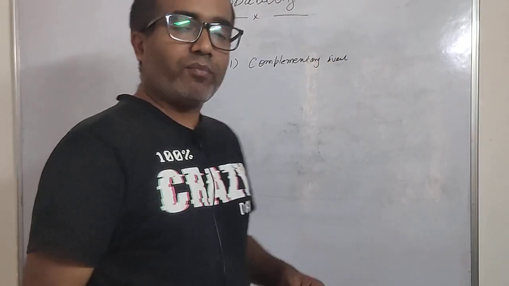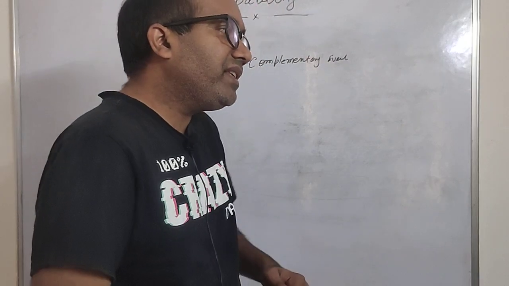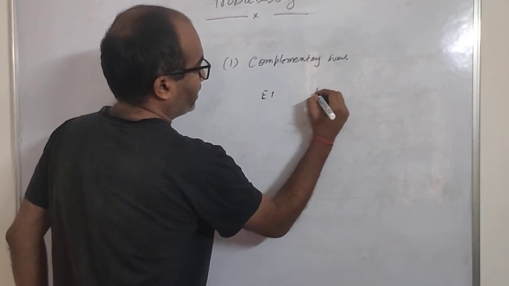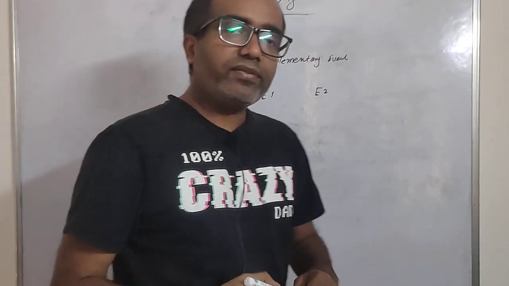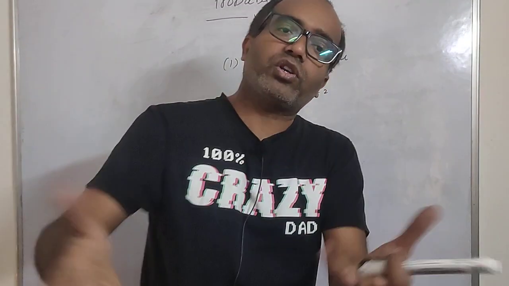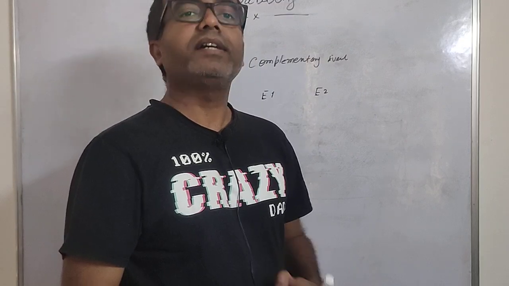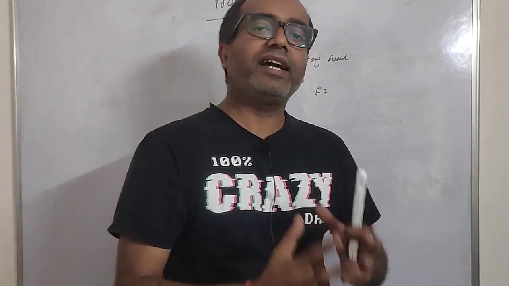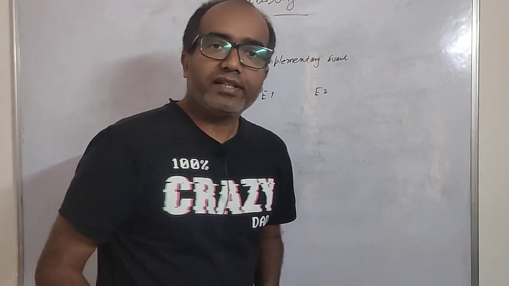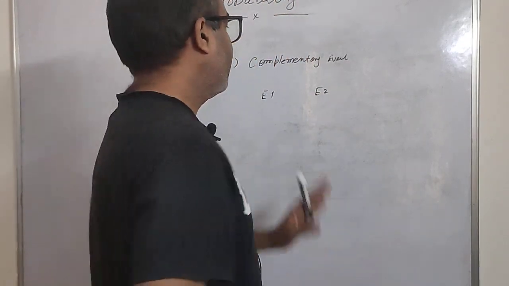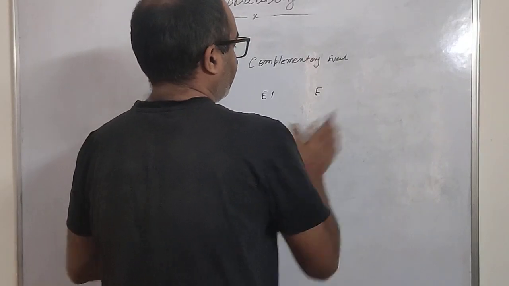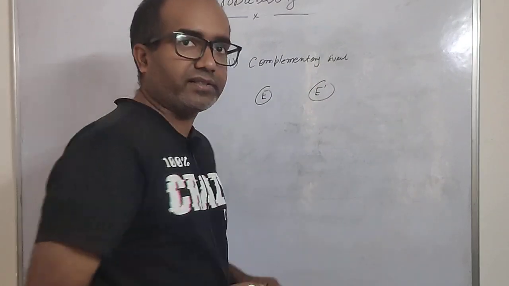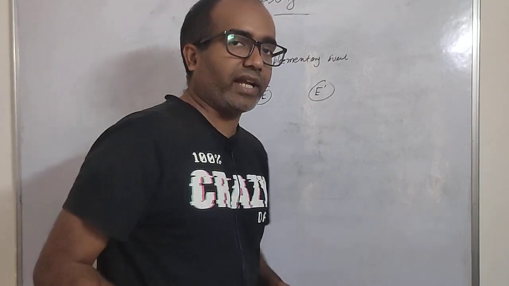One is the complementary event, right? Complementary event means, suppose there is one event E1 and there is another event E2. If event E1 happens, then E2 automatically happens. In that case, E1 is said to be the complementary of E2. Or you can say E and E dash are the two complementary events. Complementary events are shown like this.